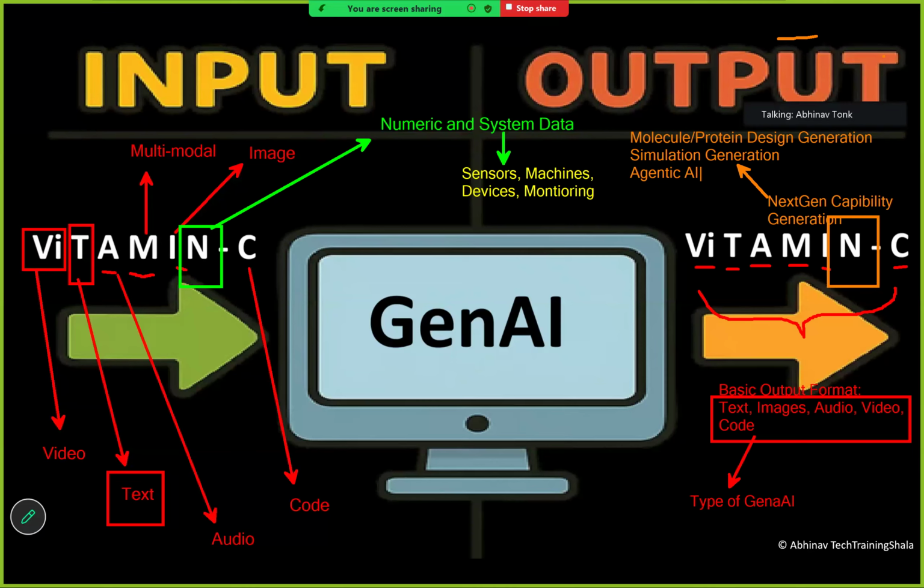And then we have 3D or spatial model generation. So what is 3D or spatial model generation? GenAI systems nowadays generate new 3D objects or environments based on a prompt. So you provide a prompt, like, generate me a 3D apple, and it will generate an apple in 3D format. That generated 3D object is next gen generation, using next gen generation capabilities.